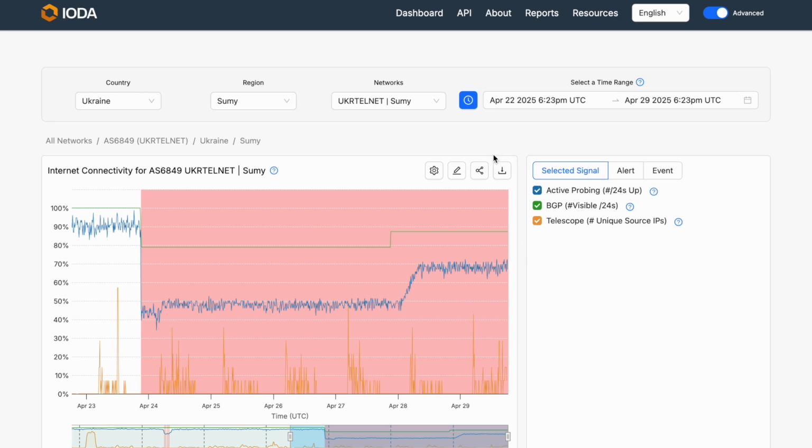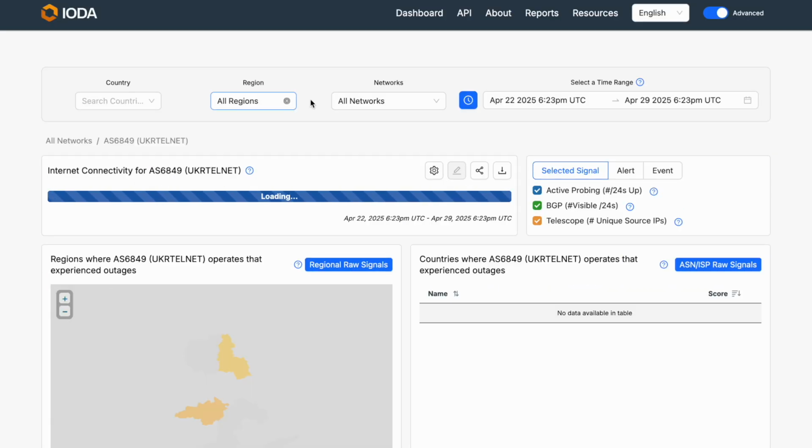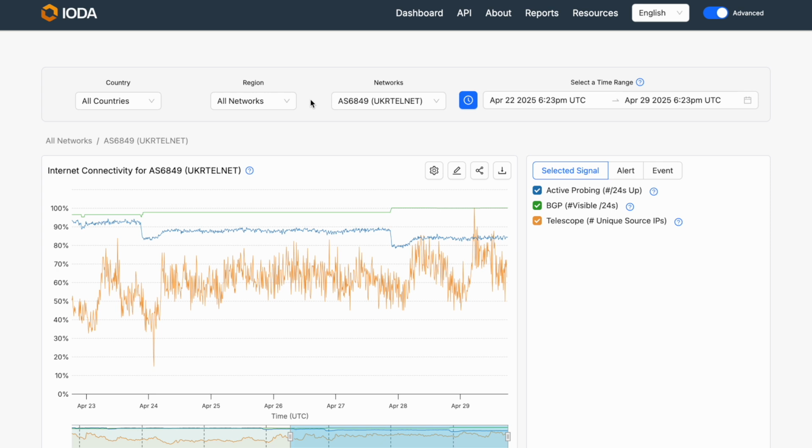I'd like for you to see what it looks like if we clear the region and you can see the Ukrtelnet signals related to Ukraine. So when we clear Sumy from the region box, now we're just looking at Ukrtelnet signals in Ukraine, and you can see that there is something odd happening with the connectivity signals, but it doesn't provide as clear a picture without going to a specific region and seeing that localized view.